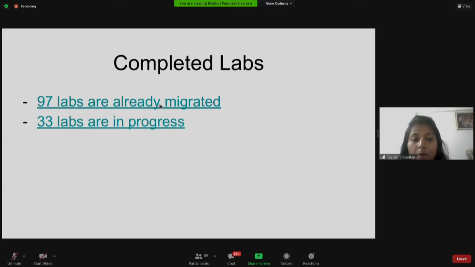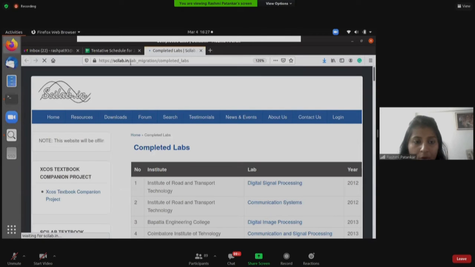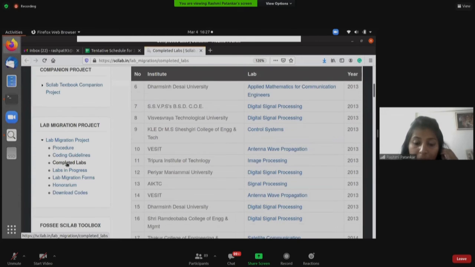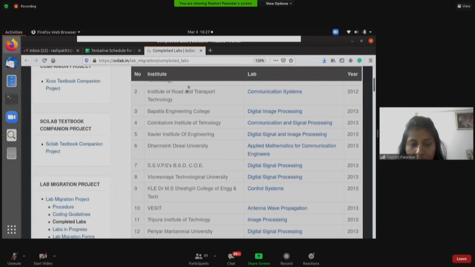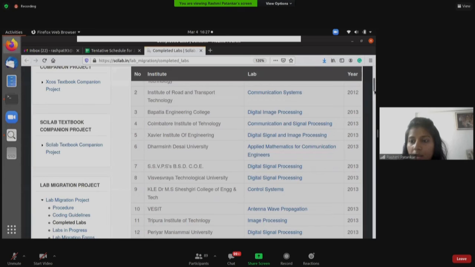For that, I'll click on this particular link. The same link can be found by going to the scilab.in page, and on the left hand side, find the completed labs tab. As you can see here, these are the institutes. They have migrated their labs and got the recognition, right?